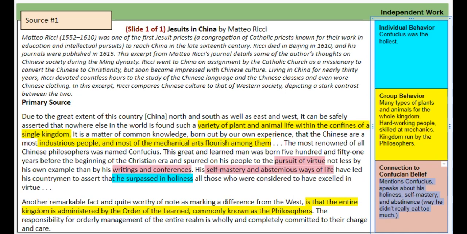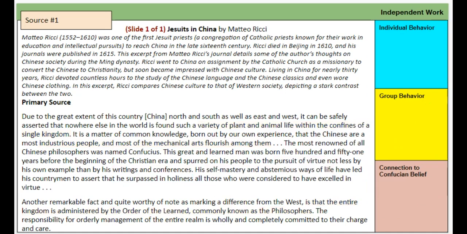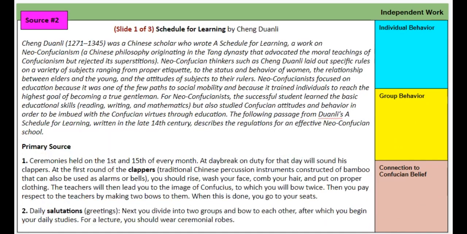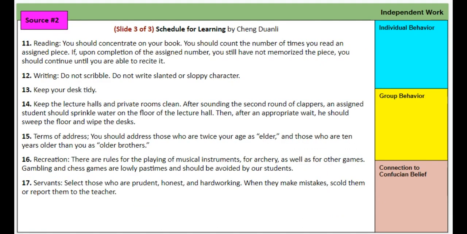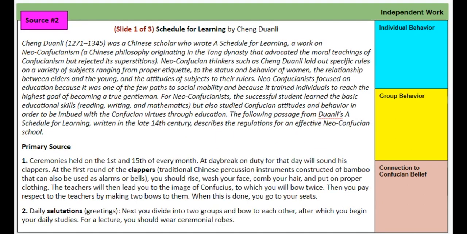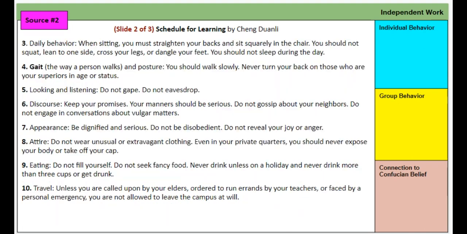in all three colors, because remember you started out with something that looked like this. What you're going to do now is go to source 2, which actually spreads over 3 slides, but it shouldn't scare you because there's a whole introduction about Cheng Duan Li, and he talks about Confucianism as a primary source, speaking about the schedule for learning. You're going to have a lot here for individual behavior, I'm telling you now.